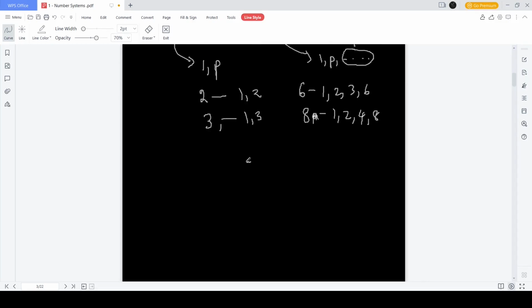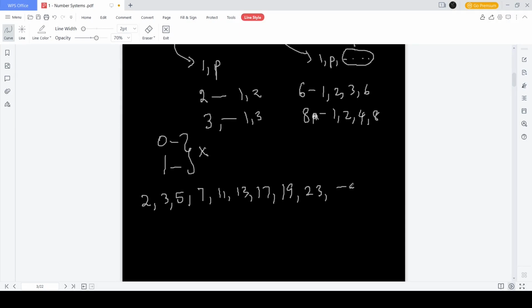And prime numbers, if I start listing, see, 1 is neither a prime nor a composite number. 0 also is neither a prime nor a composite number. These two cannot fall under the categories. So the numbers start from 2 and 3, and 4 is not prime, 5 is prime, 6 is not, 7 is prime, 9 is not prime, 11 is prime, 13, 17, 19, then 21 is not prime, 23 is prime, and so on. The list goes on, but these are very famous prime numbers.